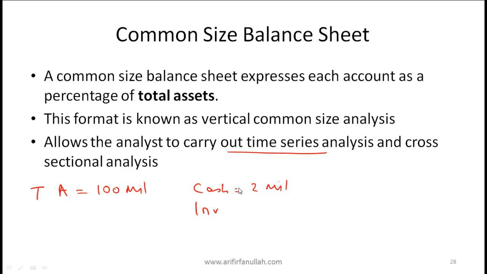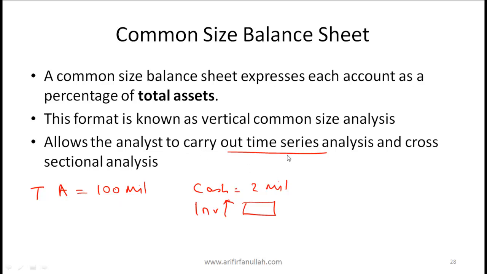Simply looking at inventory values might not tell you the full picture, because the company might have grown. So if the company is growing, clearly inventory is going up. But what we are interested in is whether we are carrying more inventory relative to our overall assets. So it might be that inventory is going up in absolute terms, but as a percentage of total assets, it is possible that inventory is going down, which means that we are becoming more efficient. So when we do an analysis over a period of time, that's called time series analysis.